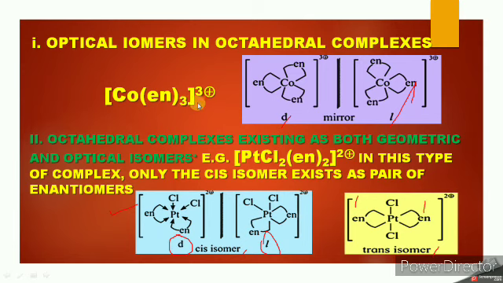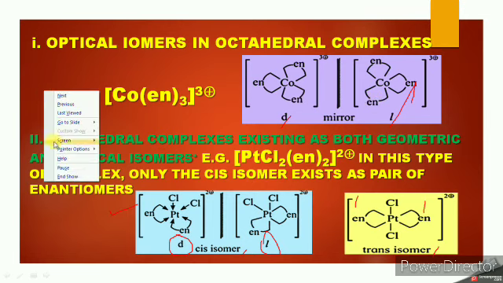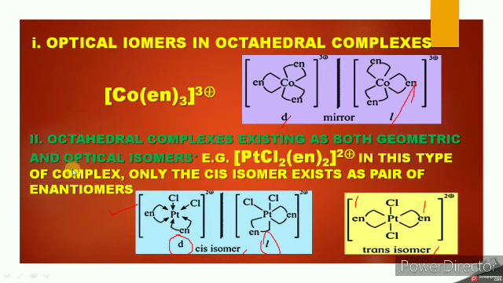The name is, there are 3 ethylene diamine, so tris ethylene diamine cobalt 3 ion. So if you observe here, this compound is dextrorotatory, it rotates the plane polarized light towards the right hand side, whereas its mirror image rotates the plane polarized light towards the left hand side. So these two compounds are optical isomers of each other.